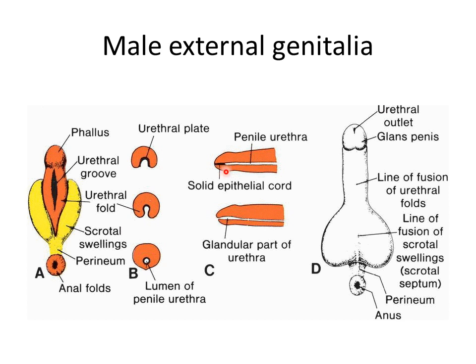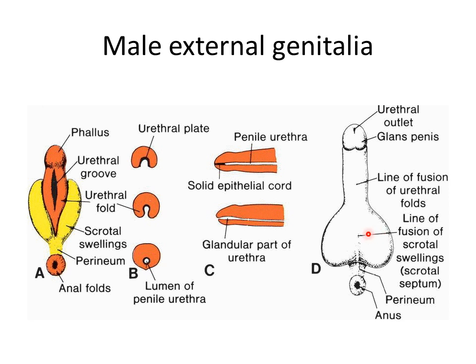Now these genital swellings, which were located lateral to the urethral folds, grow in the caudal direction and also move towards each other. Finally, they fuse in the midline to form the scrotum.